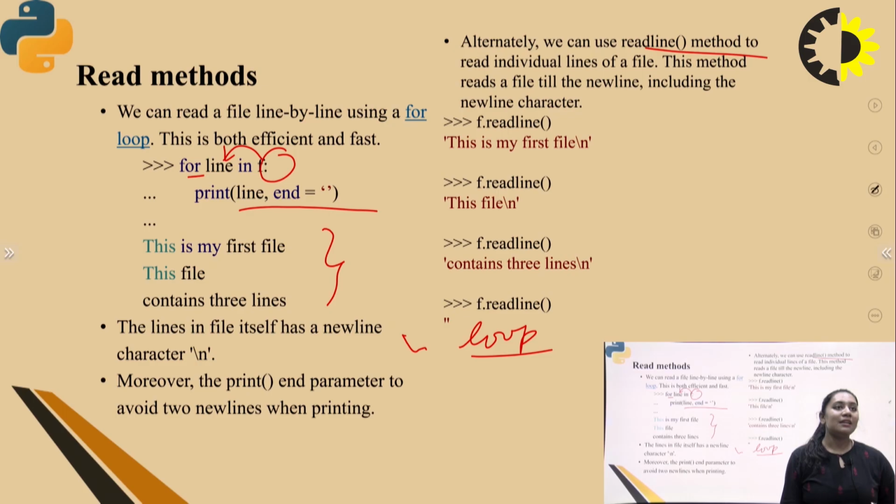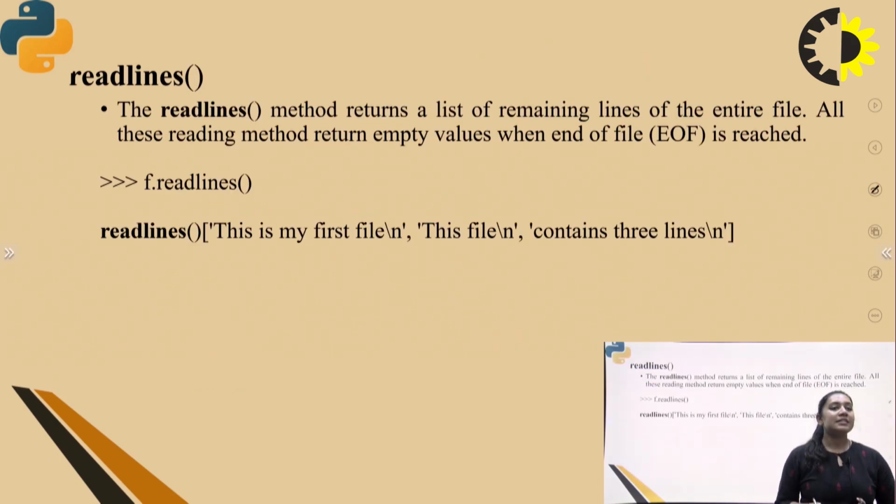The readline method reads the file line by line and goes to the new line, right? So if you just write f.readline, it gives you the current line of the content, and the next time you write f.readline, it moves past the previous one and gives you the next line of the data in Python programming, right? Next is the readlines function.